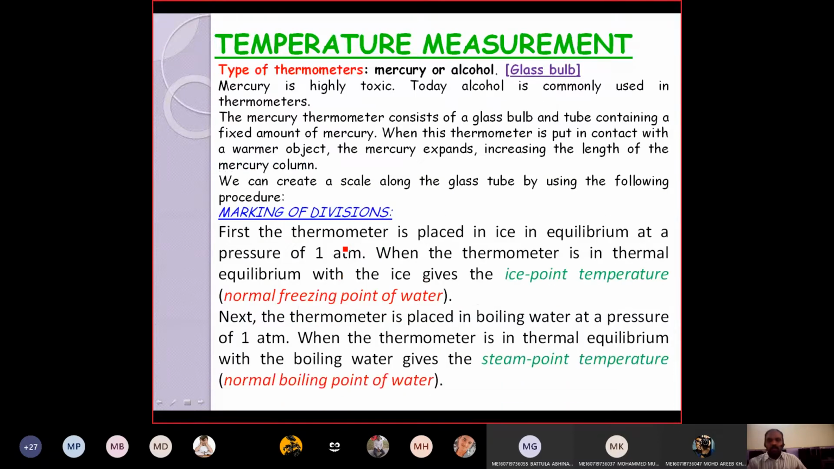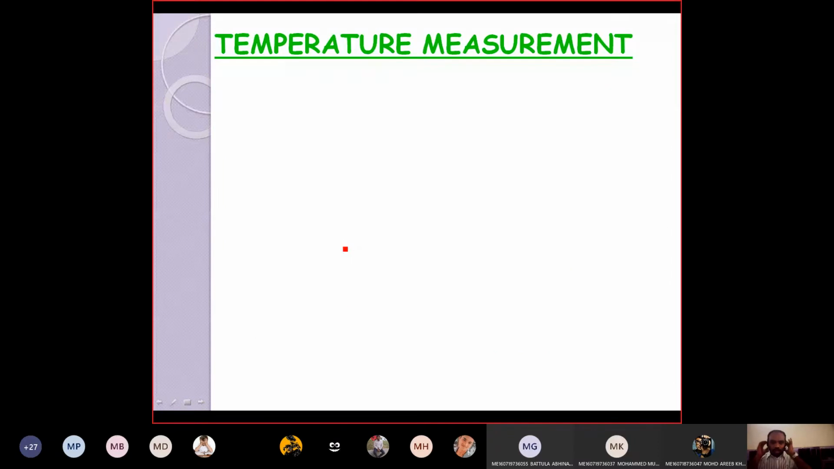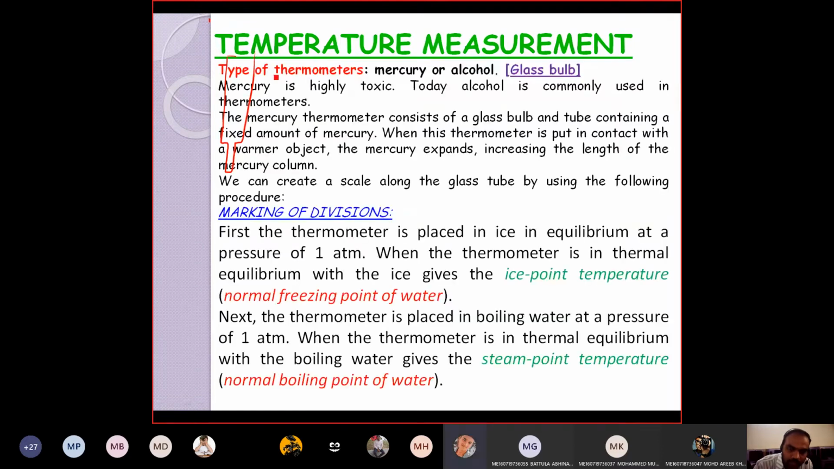Now, right. So I already asked one question last class. Let us say we have a thermometer here. Are you able to see the screen? Yes, sir.